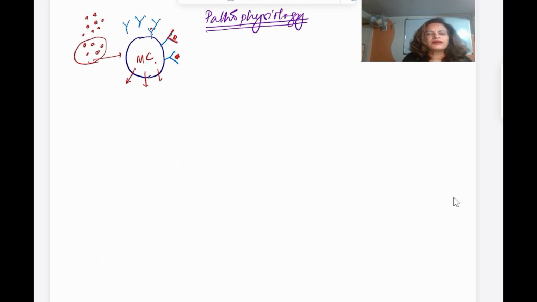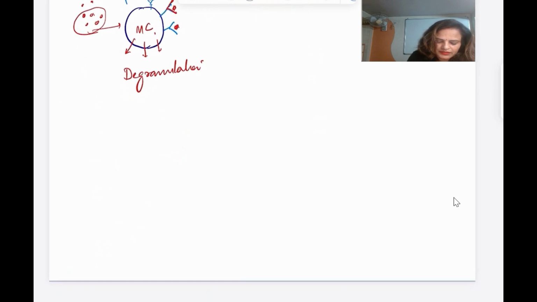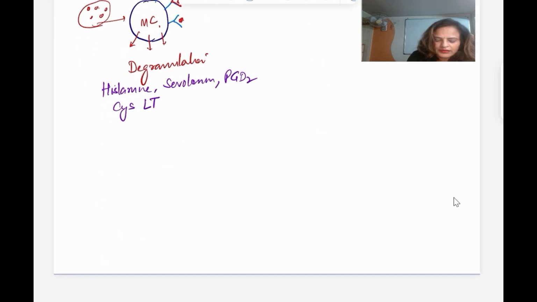And what is inside the mast cell? We have leukotrienes and histamine. So what mediators are released? Degranulation of the mast cell causes release of histamine, serotonin (5-HT), prostaglandins, then leukotrienes, especially LTC4 and LTD4.